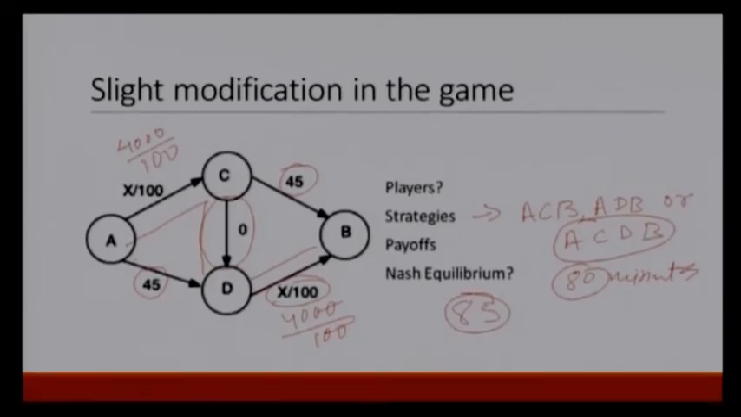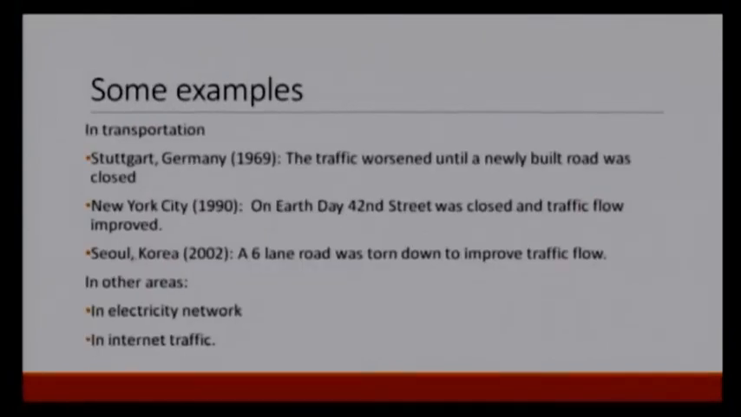Braess was the first one to come up with it. Braess paradox is not exactly a paradox, it is a counterintuitive result in which, like the prisoner's dilemma, collective good gets sacrificed because of selfish interest. And this happens in reality also. I have listed some examples.